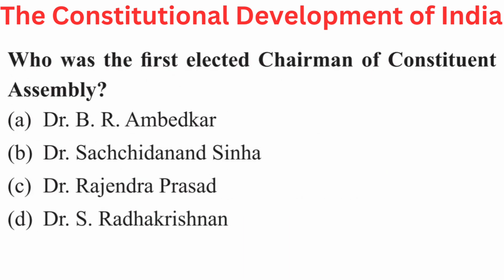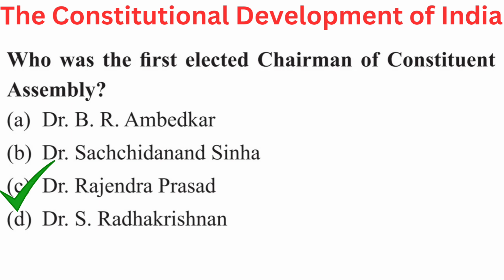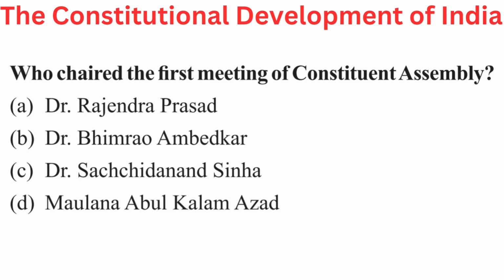Your question is, who was the first elected chairman of Constituent Assembly? Your options are A. Dr. B.R. Ambedkar, B. Dr. Sachidanand Sinha, C. Dr. Rajendra Prasad, or D. Dr. S. Radhakrishnan. Right answer is C. Dr. Rajendra Prasad.